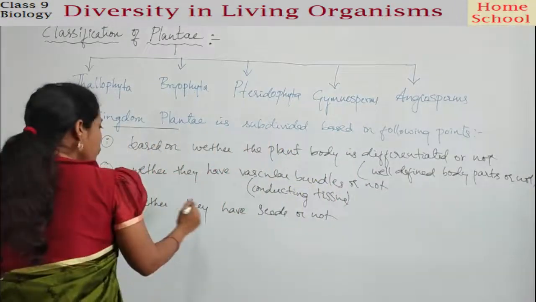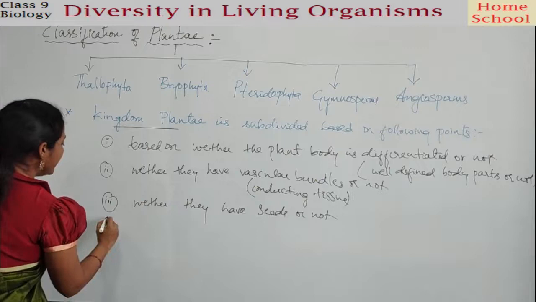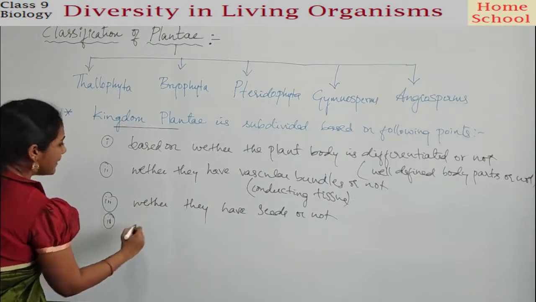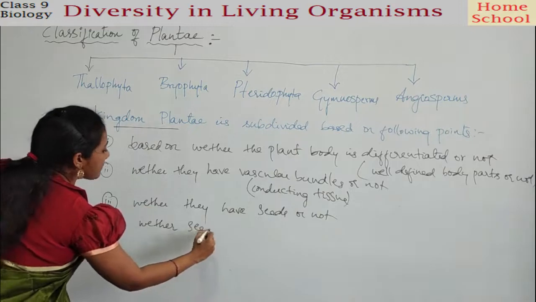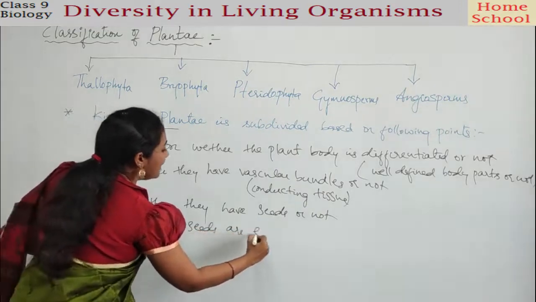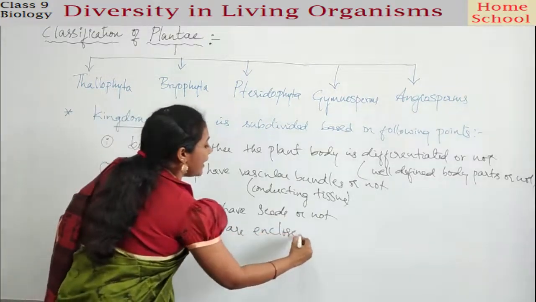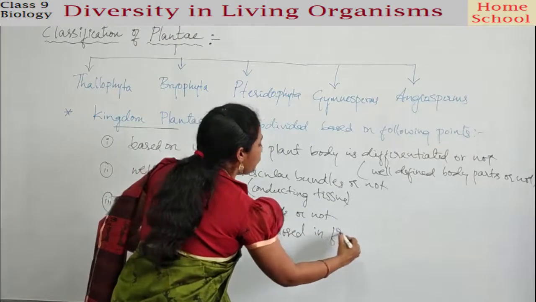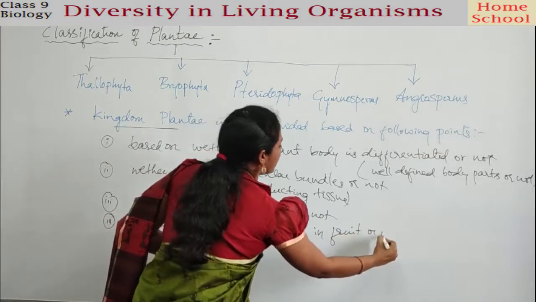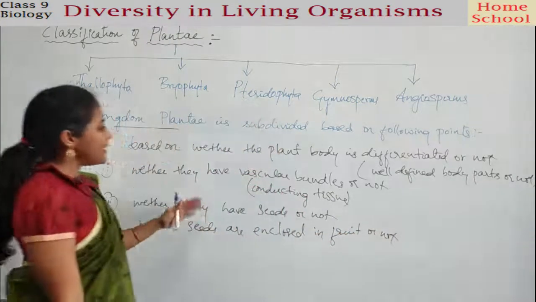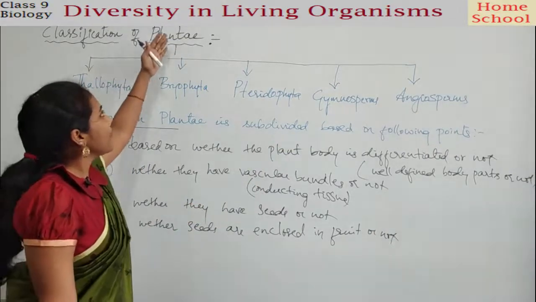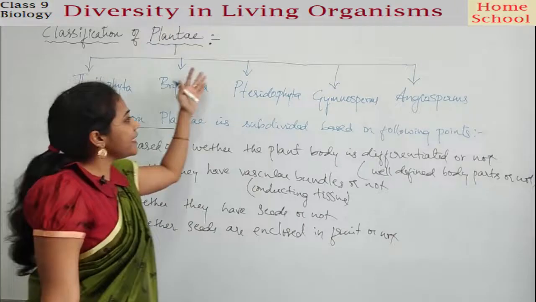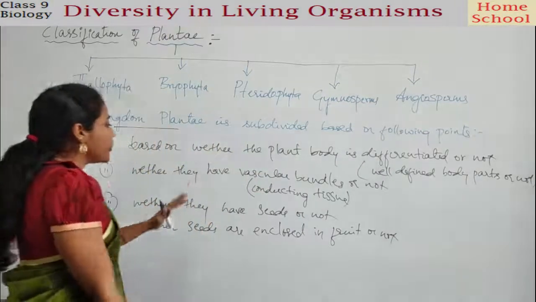Clear? So if the plants have seeds, then the next point they considered is whether seeds are enclosed in fruit or not. Right? So based on these points, the scientists have classified Plantae into these 5 subdivisions.